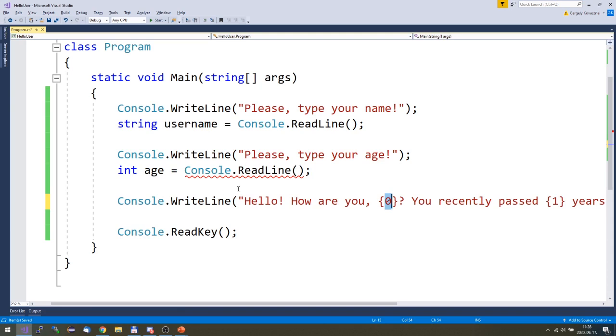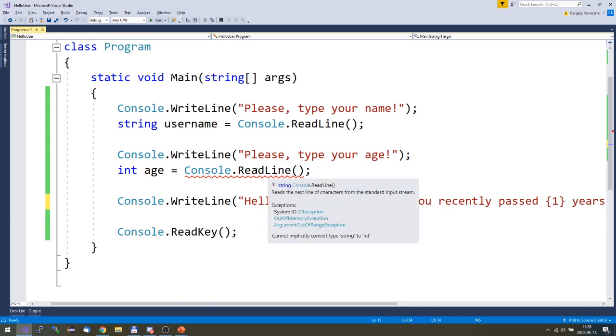So one more thing before we say goodbye. Here I have an error. Whenever you move your cursor over the error message, you get the actual error message. So can you tell me what the problem here is? That ReadLine expects to read information in string. Yes. But the variable is int. Yeah.